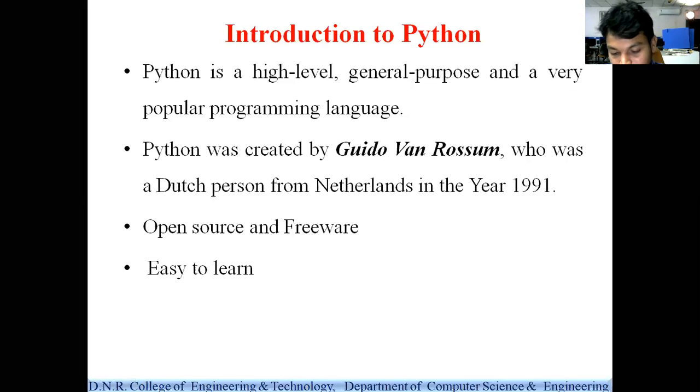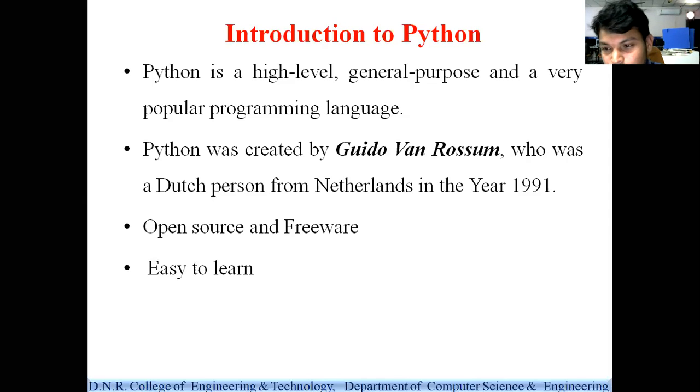He is the scientist who developed Python at the National Research Institute in the Netherlands in the year 1989. He first introduced the Python programming in 1989, but officially it was released on February 20th, 1991. So the birth date of Python programming is February 20th, 1991, right?